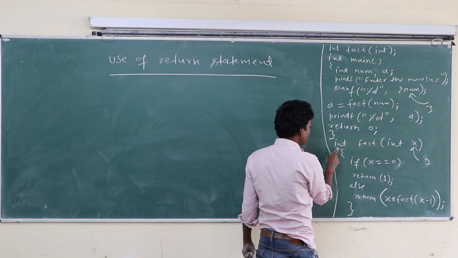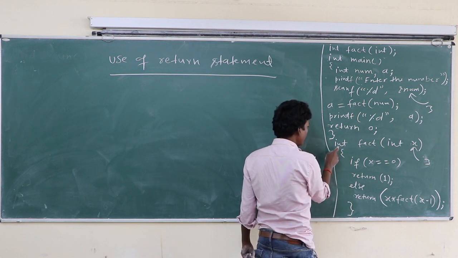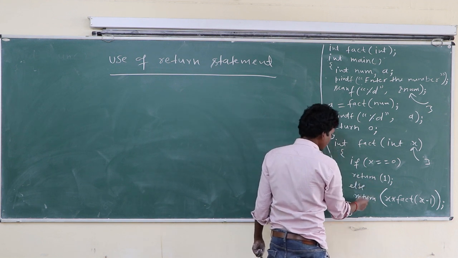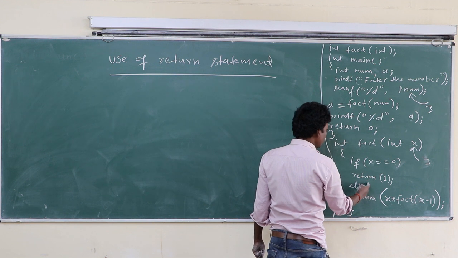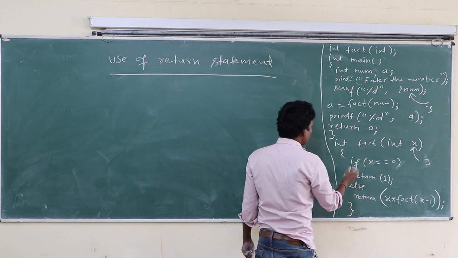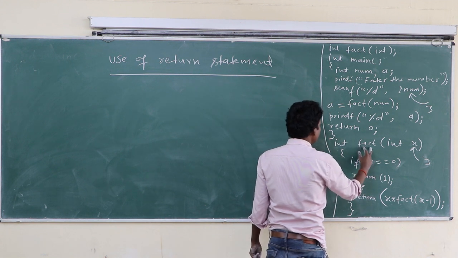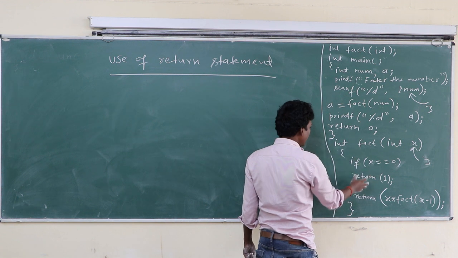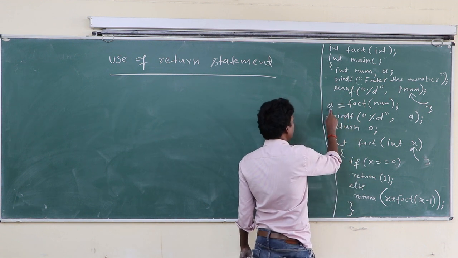In each case, int, float, double, long, char, you have to write a return statement. When you write a return statement, it means this fact function returns something. When it returns something, we have to receive the returned value in another variable.